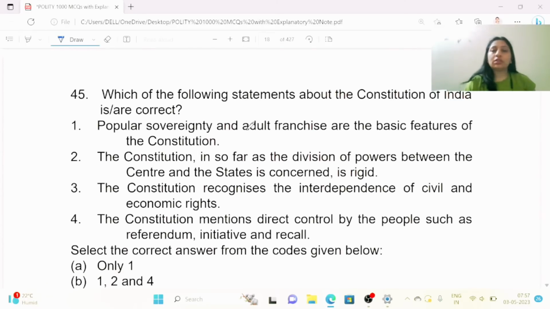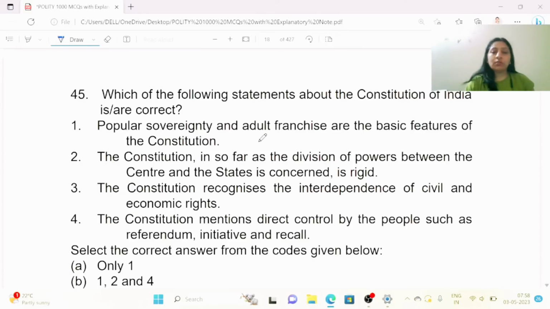Which of the following statements about the Constitution of India are correct? 1. Popular sovereignty and adult franchise are the basic features of the Constitution. Second, the Constitution, insofar as the division of powers between the centre and the states is concerned, is rigid. Third, the Constitution recognizes the interdependence of civil and economic rights. 4.